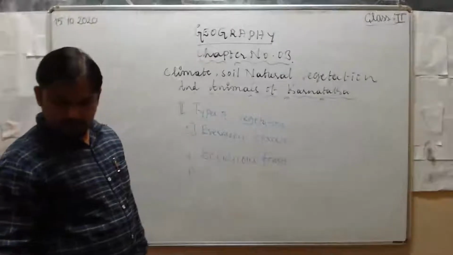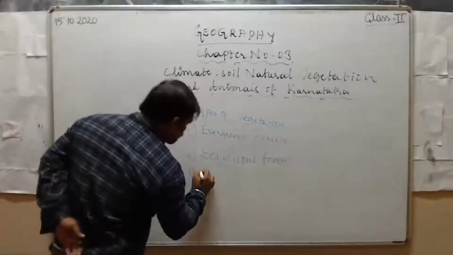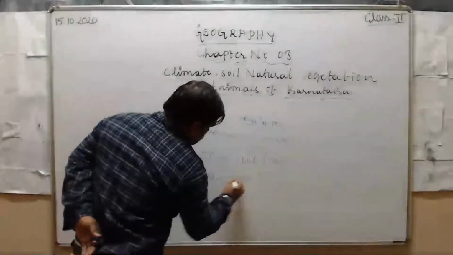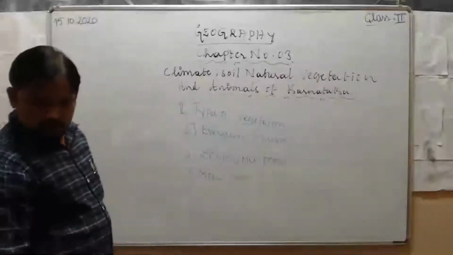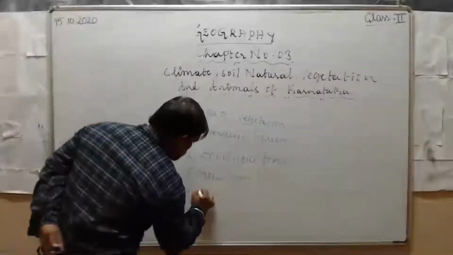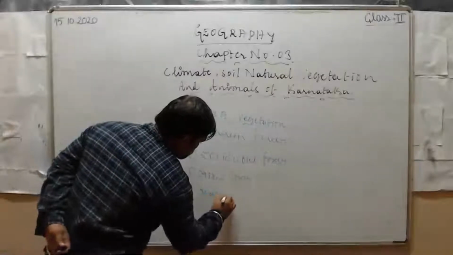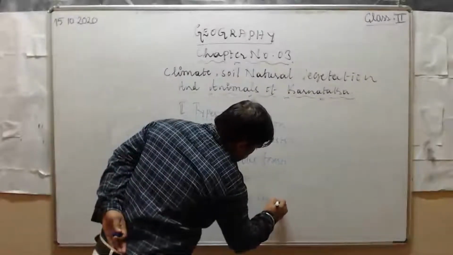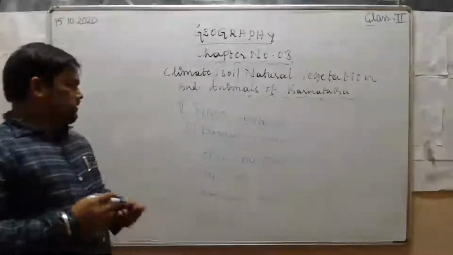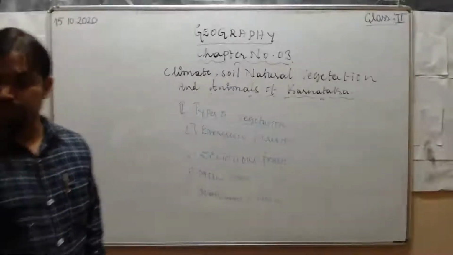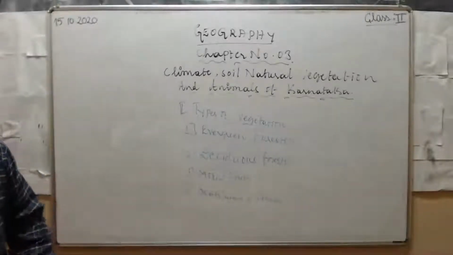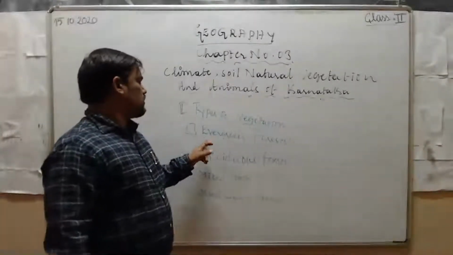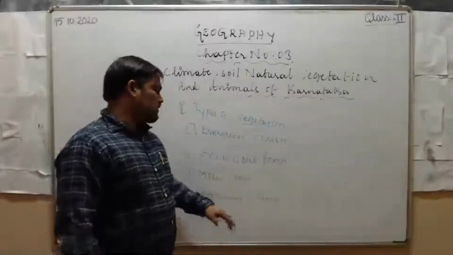Third one, mixed forests, and grasslands and shrubs. These are the different types of natural vegetation: evergreen forest, deciduous forest, mixed forest, and grasslands and shrubs.